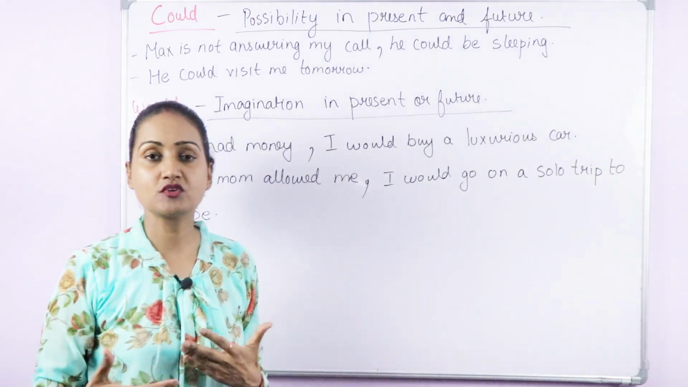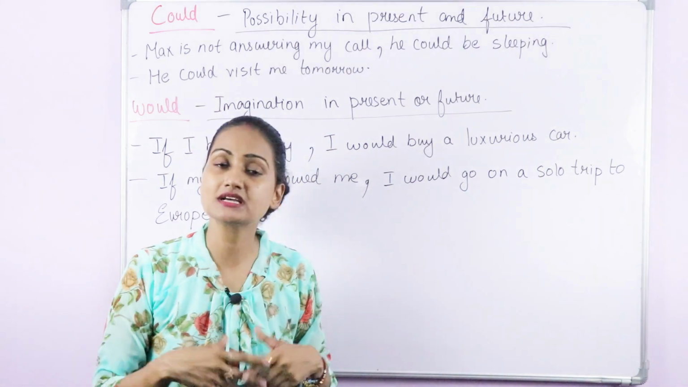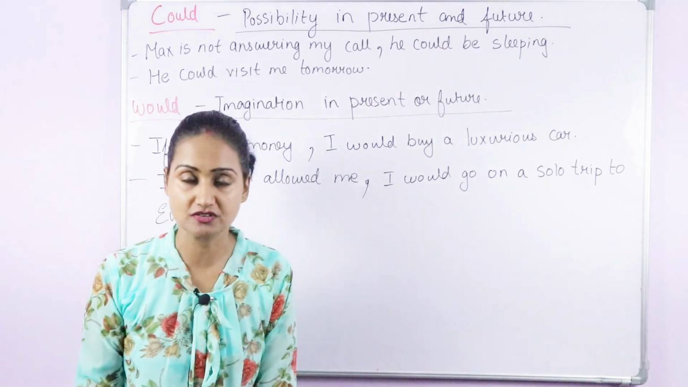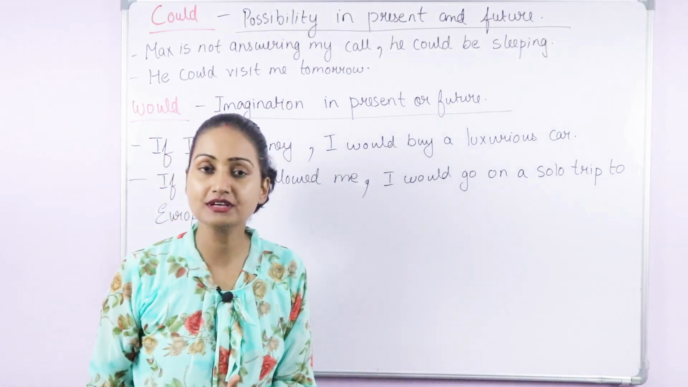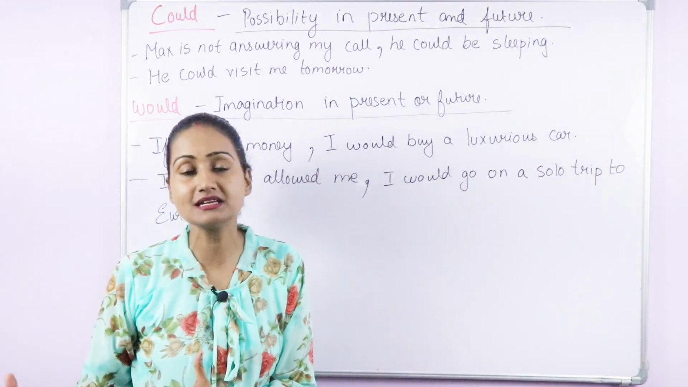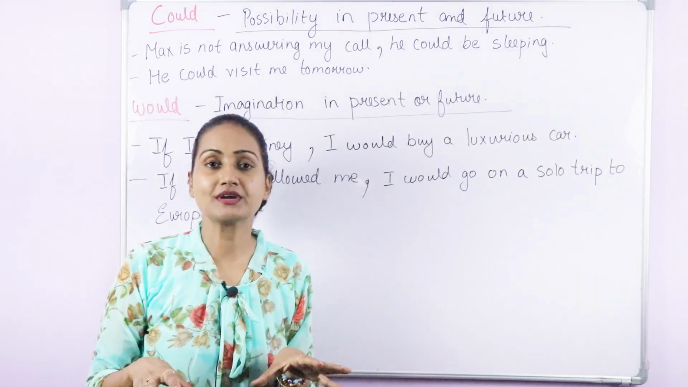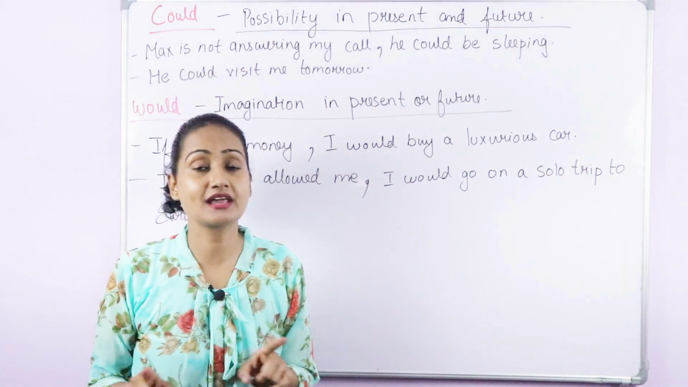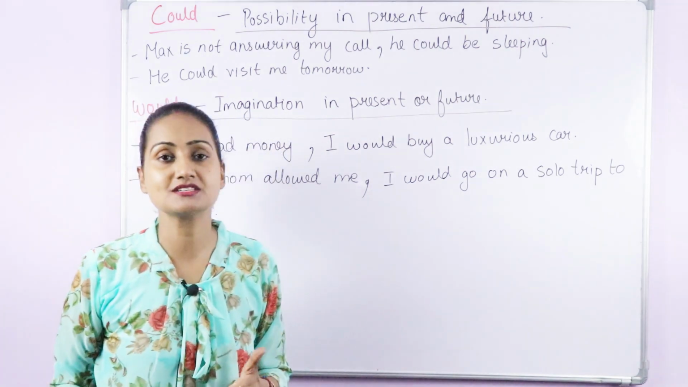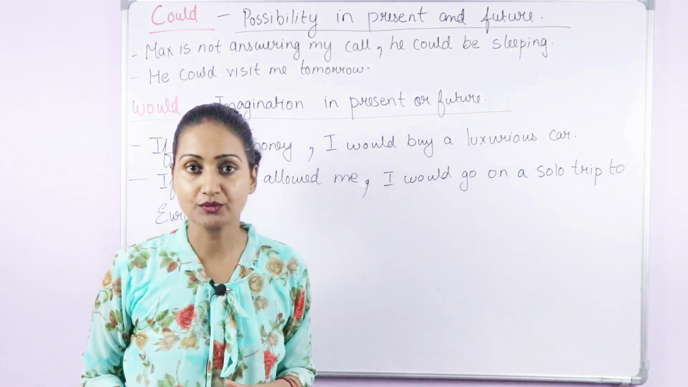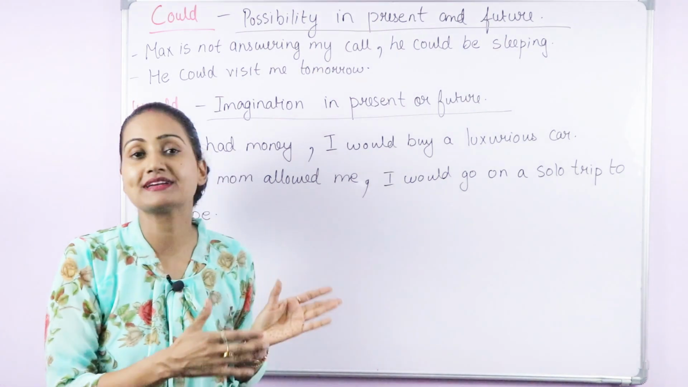For example, I'm trying to get in touch with Max. I'm trying to call him and he is not picking up. He's not answering my call. So this is my assumption that if he is not taking my call right now, he could be sleeping. Okay, so this is a possibility in present, that he is sleeping, that's why he is not answering my call. So here we can use could, but we cannot use would here. If you make a sentence like he would be sleeping because he is not answering my call, that's incorrect. Okay, and here could and would are not past forms of can and will.